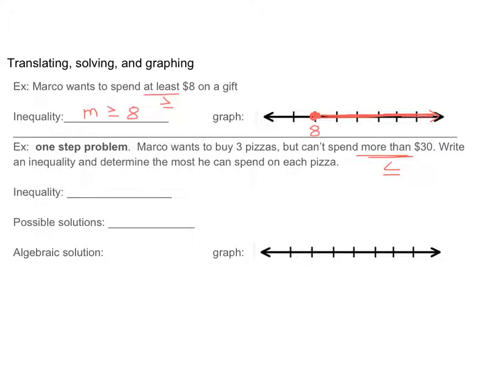He can't spend 31, he can't spend 32, but he could spend 30 and 29 and 28. But he is buying 3 pizzas, okay? So this is the total for all of the pizzas. Each pizza's the same cost. He's ordering the same pizza. So we know that for 3 of the pizzas he has to spend less than or equal to 30.